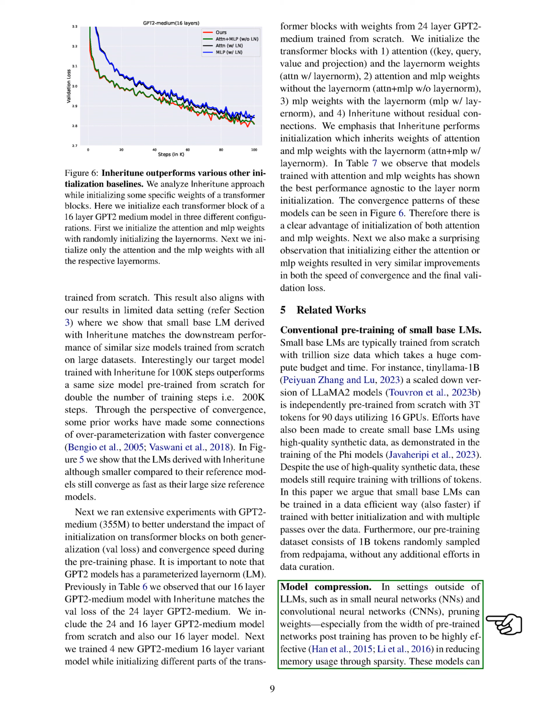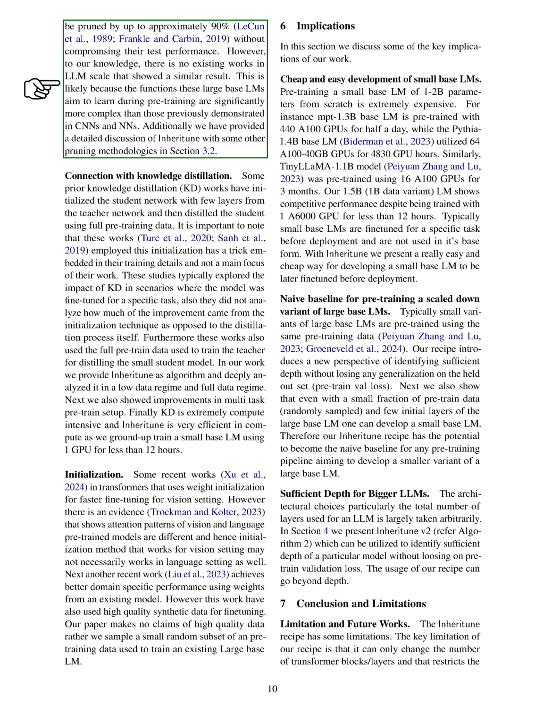In the context of model compression, pruning weights from pre-trained networks has been effective in reducing memory usage in small neural networks and convolutional neural networks. However, there is limited research on applying similar pruning techniques to large language models due to the complexity of the functions they aim to learn during pre-training.